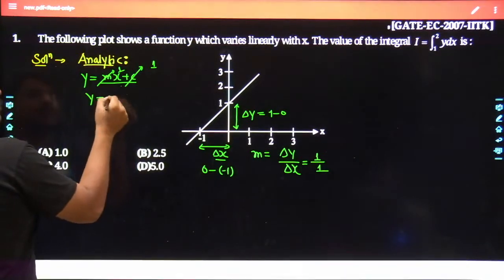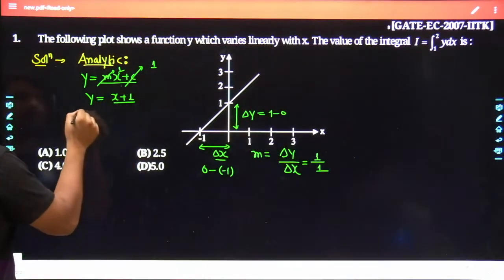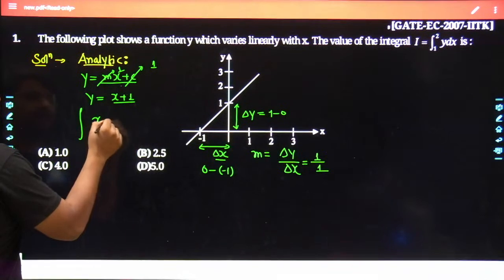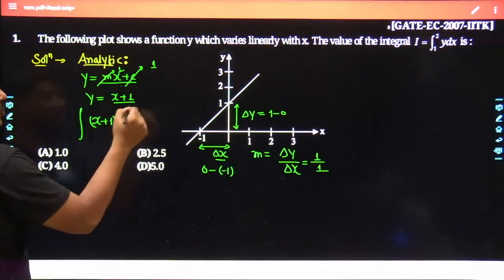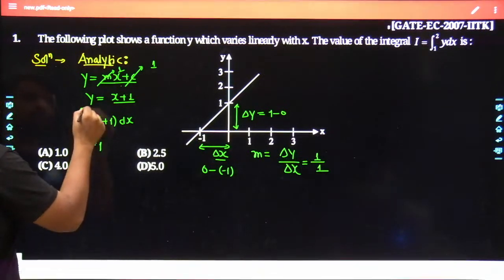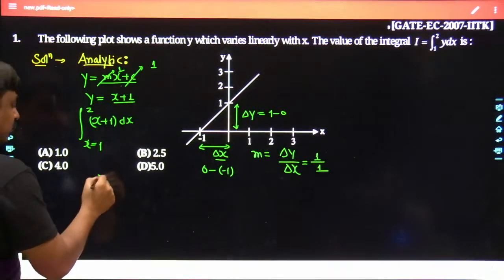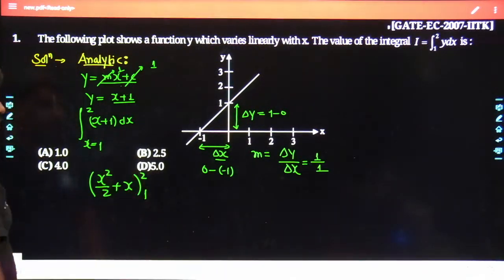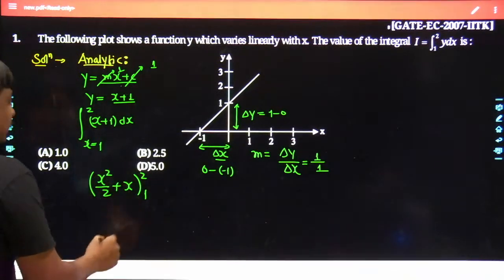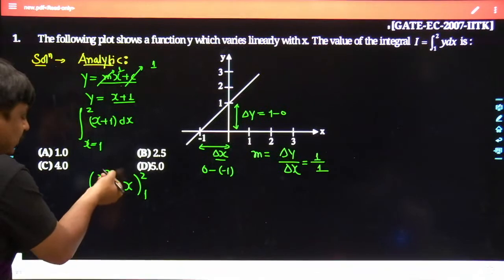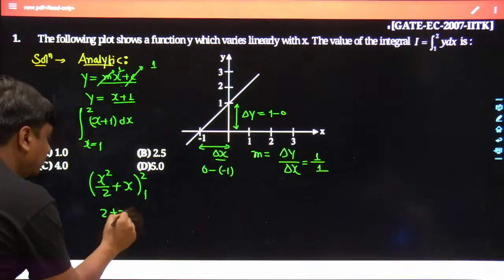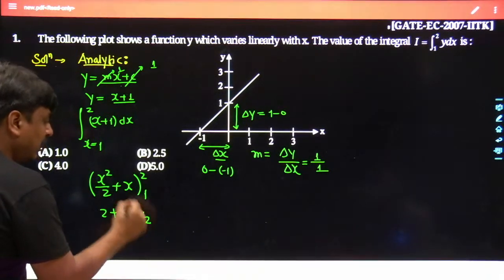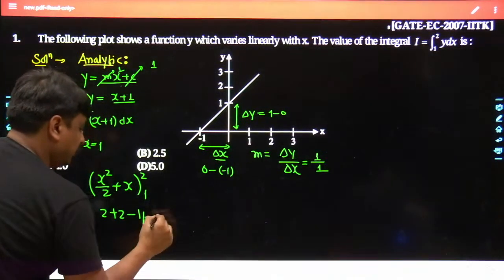So straight away y = x + 1, and as far as the problem is concerned, we wanted to calculate the integration of y, which is a function of x + 1, over dx. The integration goes from x = 1 to 2. Once you take its integration, the integration of x would be x square divided by 2. Integration of 1 would be x, from 1 to 2. Obviously we feed the upper limit first. Once we feed the upper limit, it becomes 2 squared, that is 4, divided by 2, that would be 2, plus 2, minus, once we feed x as 1, it becomes 1 square divided by 2, so 1 upon 2, and similarly 1 itself.